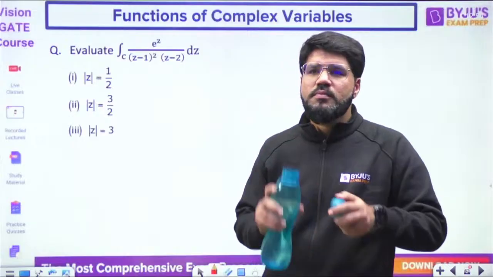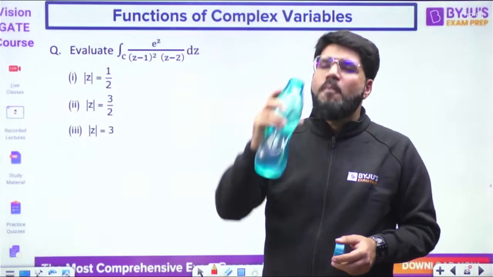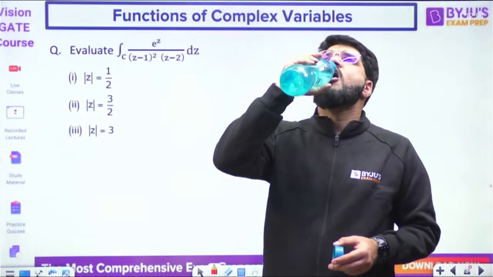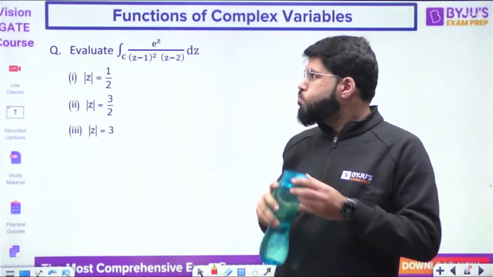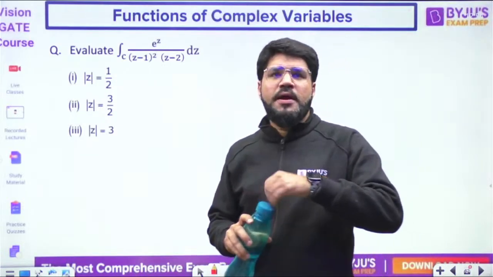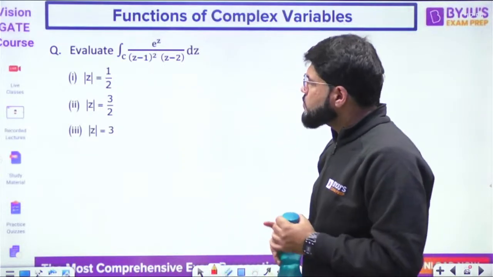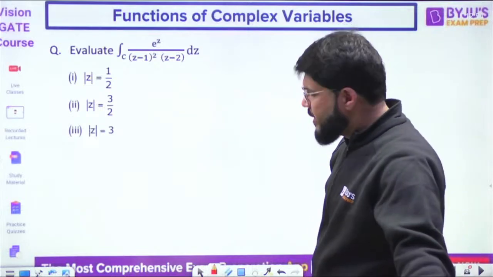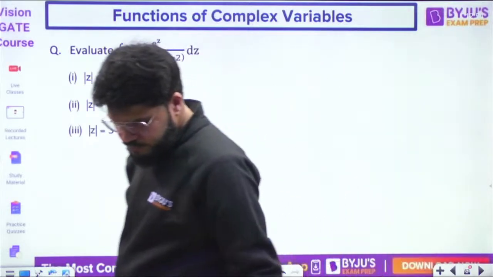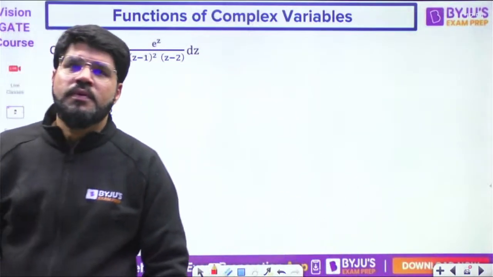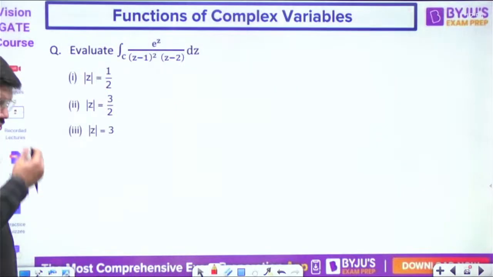Evaluate the integral of e power z upon (z minus 1) whole square into (z minus 2).